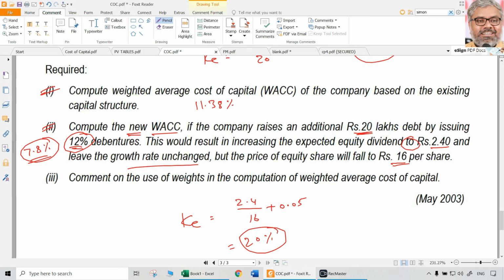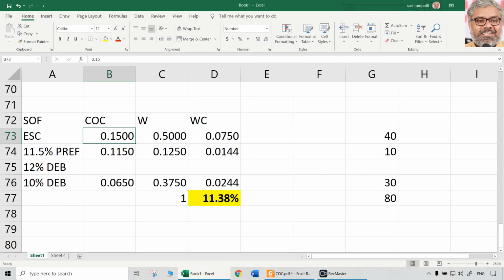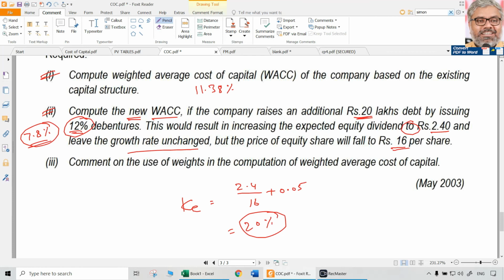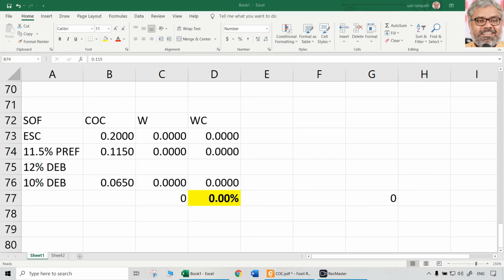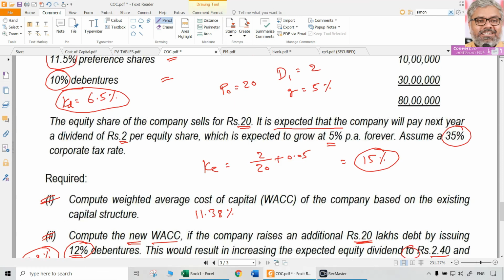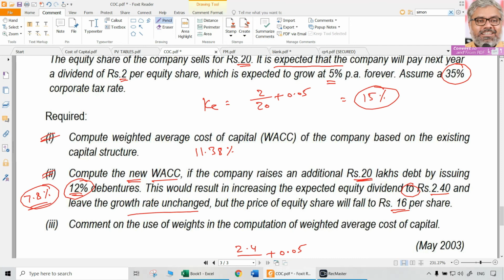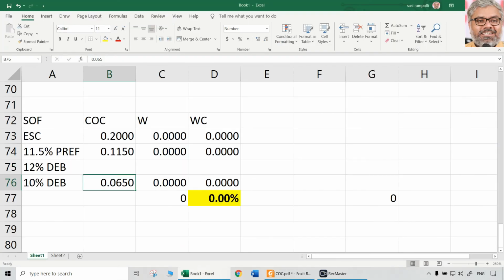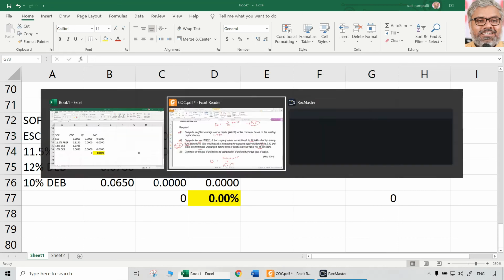What is the new cost of capital for equity now? It is no longer 15% like earlier. Now it is 20%. So 0.2. Preference shares will continue to have 11.5% only. Let us recalculate so that it will not be confusing. So equity share capital, 20% is the cost of equity. Preference will have the same 11.5%. The earlier 10% debentures will continue to have the same 6.5% cost of debt. Now the new debt, that is the new 12% debentures, will have 7.8%, so 0.078. That is going to be the new cost of capital for the new debt. Now coming to the weights, you have to take the totals.